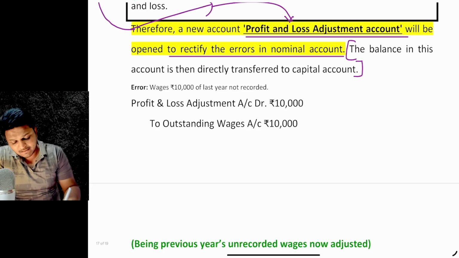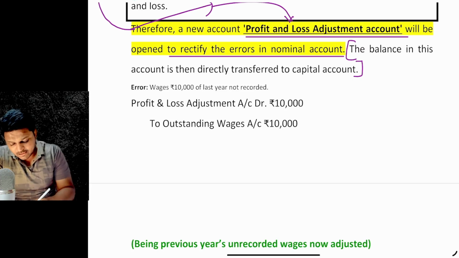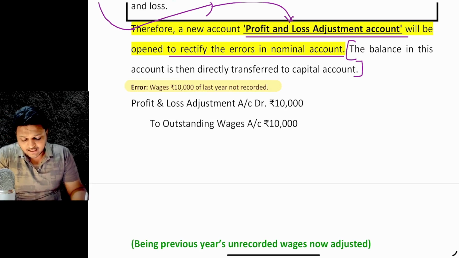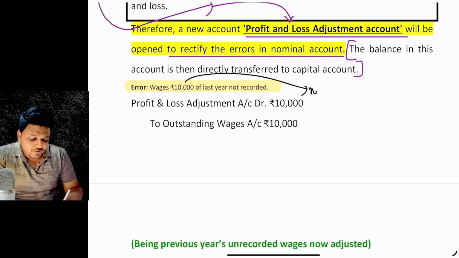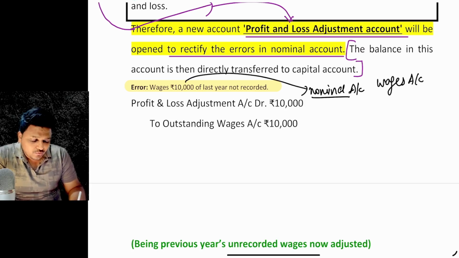So now let's take the example that the error was that wages of rupees 10,000 of last year were not recorded. Now what would be the entry for the wages account? Wages account is a nominal account and it's an expense, so it will be debited. So wages account was to be debited with the amount of rupees 10,000, right?